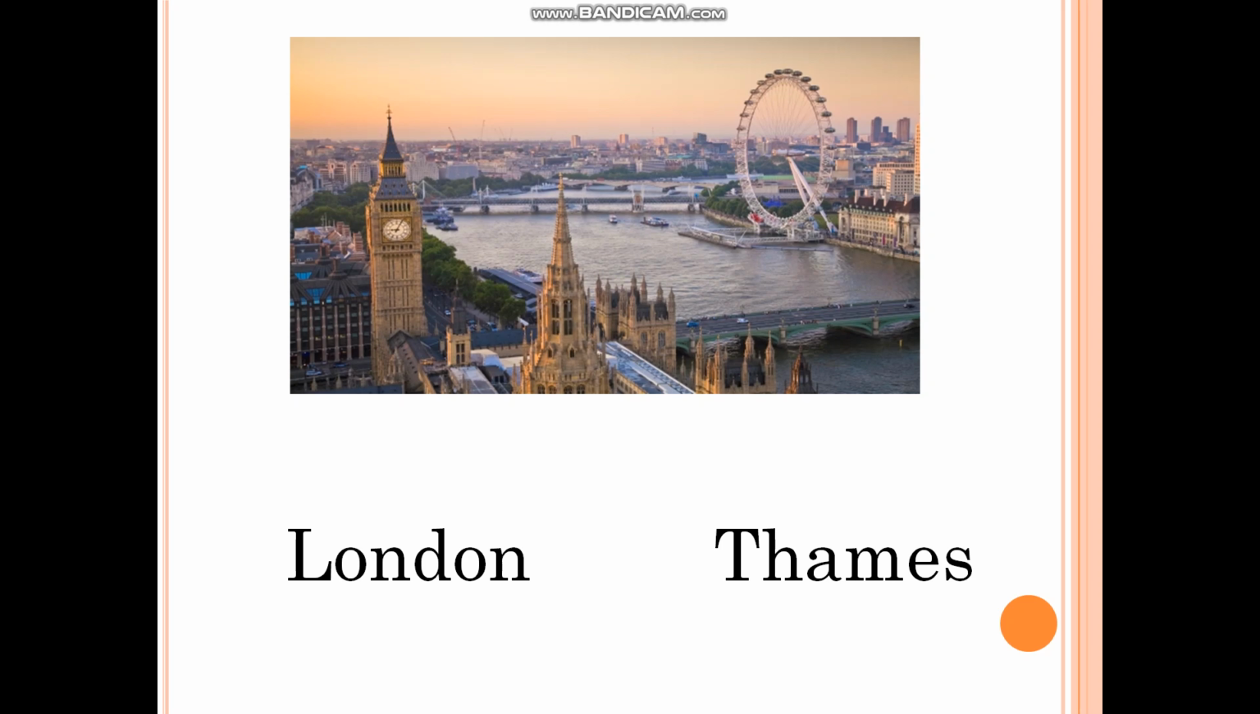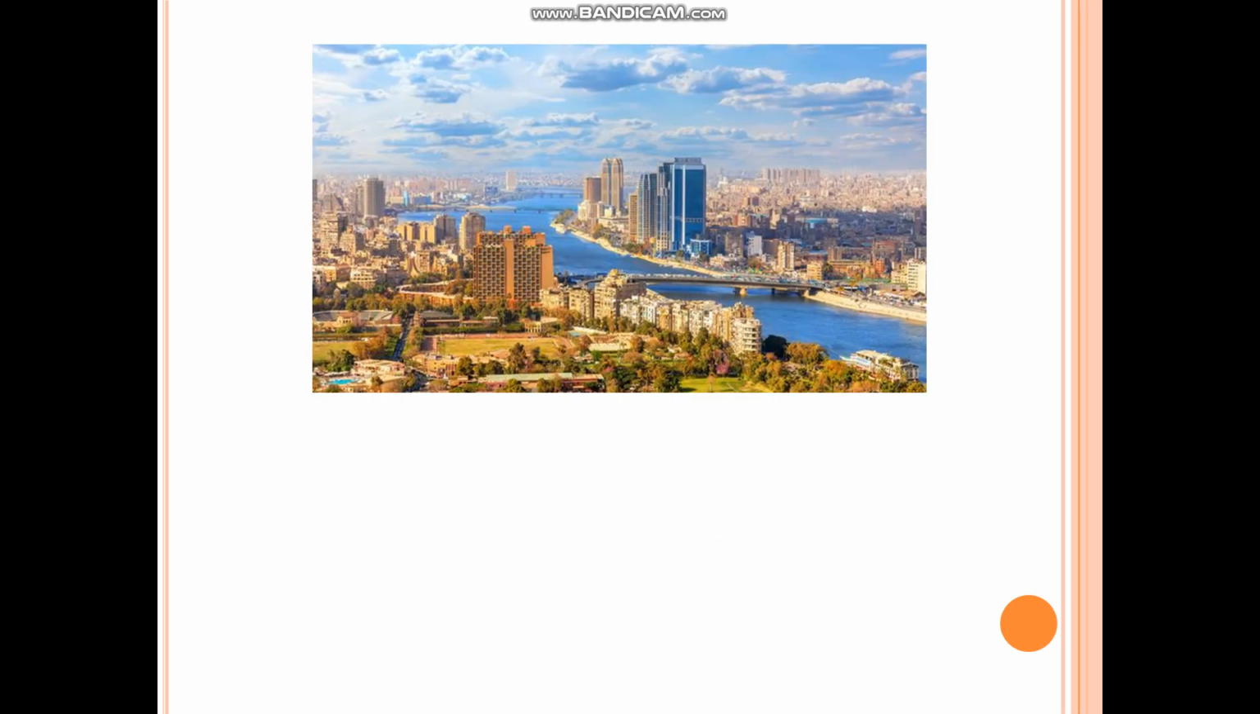Thames River. Okay. Now, this is one more city. Let me tell you the name. It is Cairo, which is in Egypt. Now, you have to tell me the name of the river that is flowing. It is the river Nile.